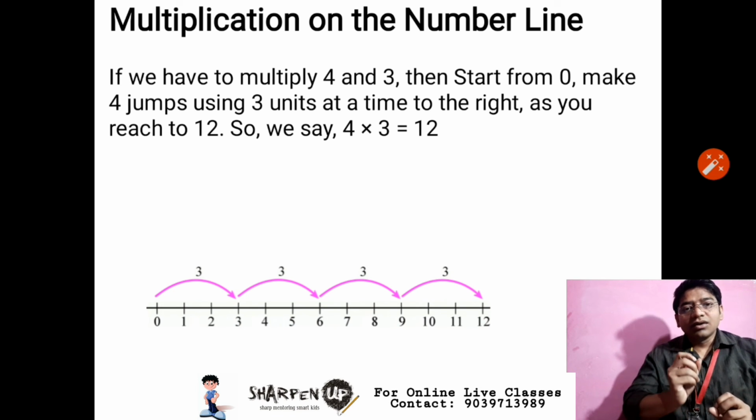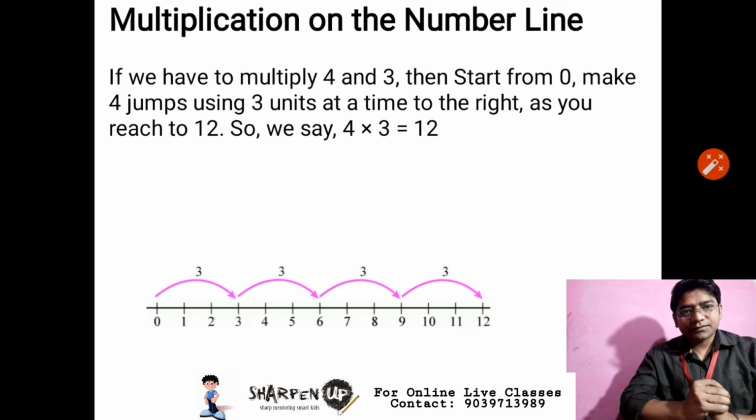So here we will make 4 jumps using 3 units. As we can see in our example, we have started from 0 and made 4 jumps using 3 units, and we reach 12. So the answer is 12.